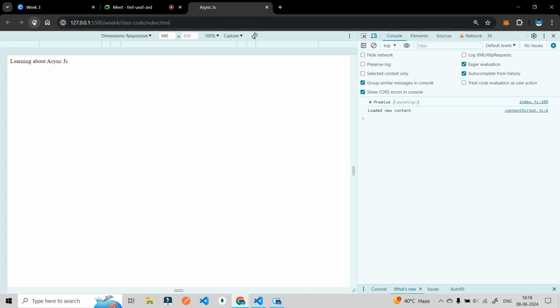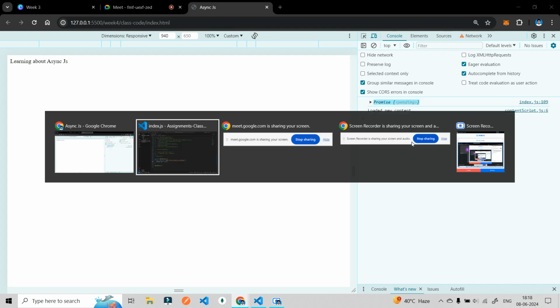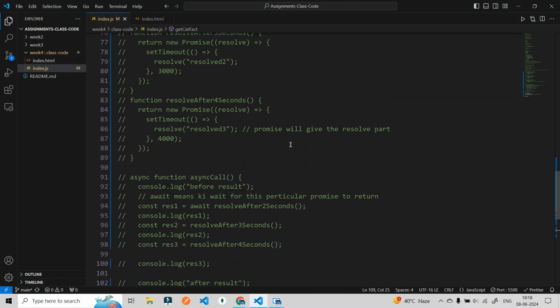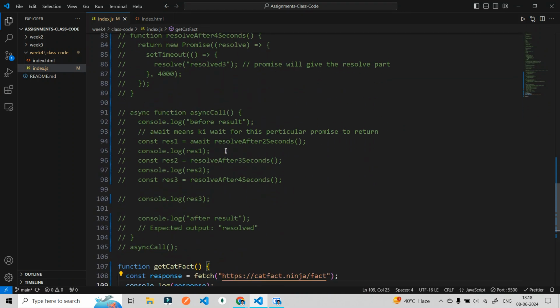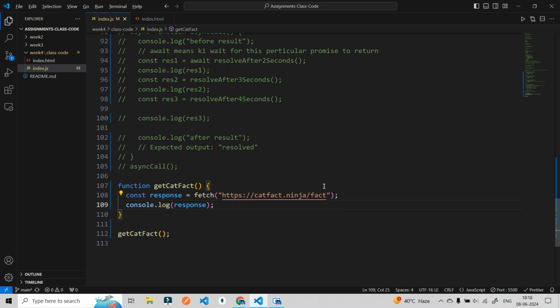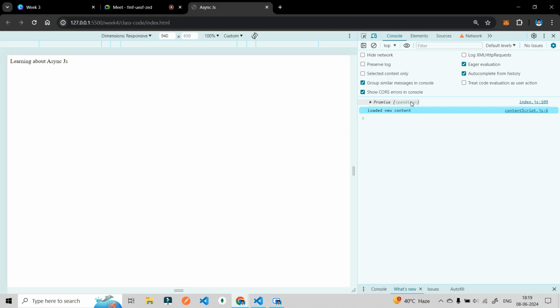Let me refresh this. What you are seeing here is that this returns a promise. The same thing we learned yesterday. This API returned a promise, and it is in pending state. Can you tell me why? Yesterday we also saw something like this. Can you tell me why this is in pending state?